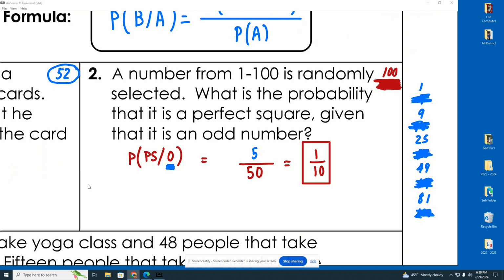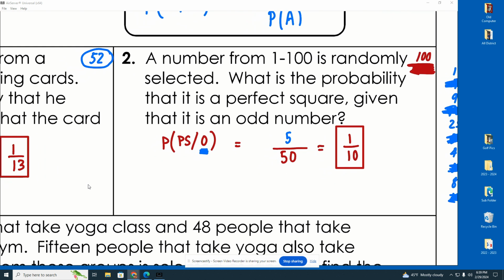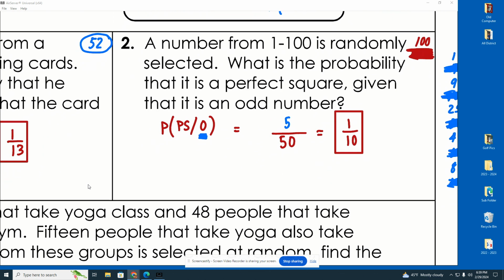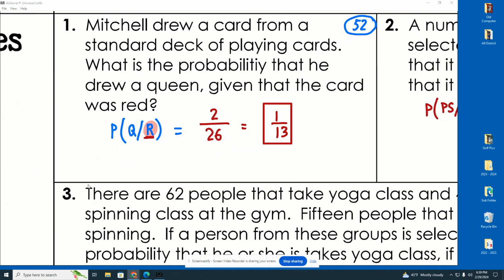I hope that makes sense. Okay. I think that's the easiest way to go about this. There is another way where you specifically follow this formula, but I like to think about it from more of a logical standpoint.